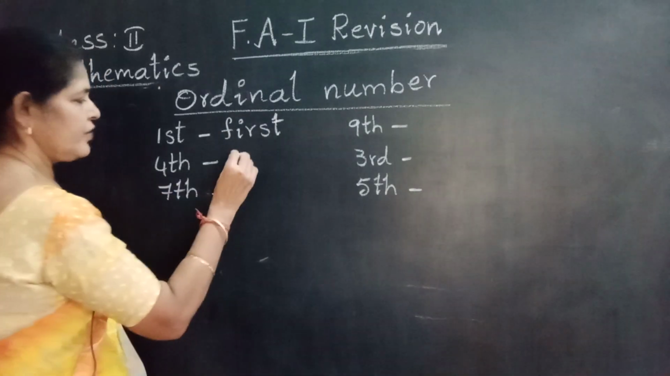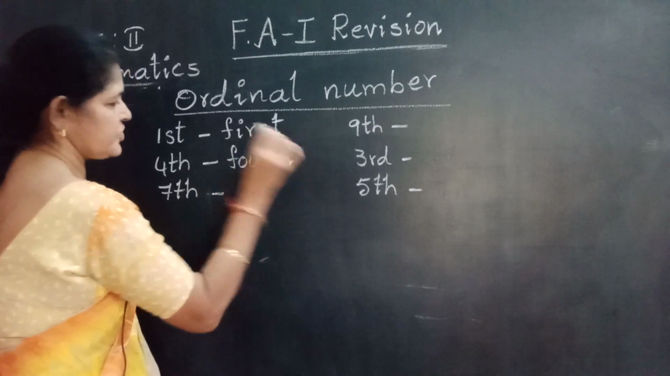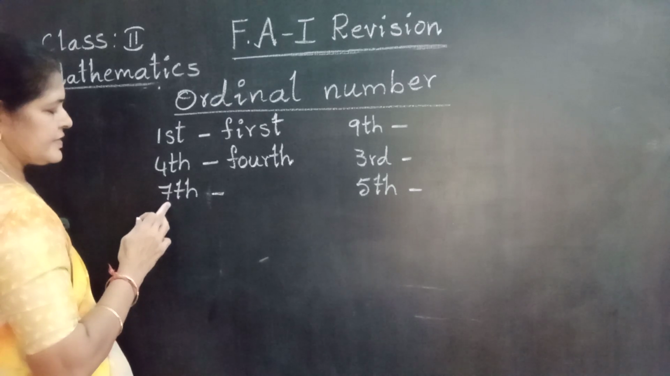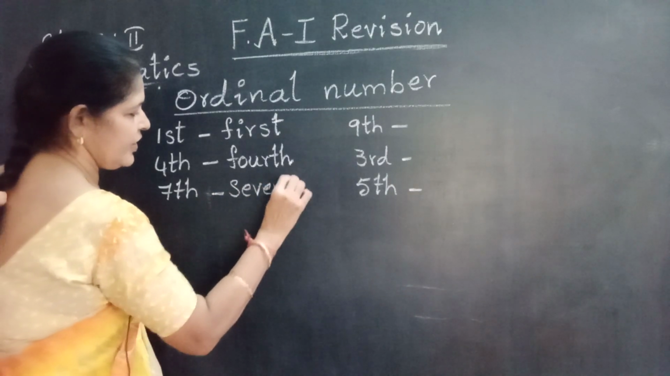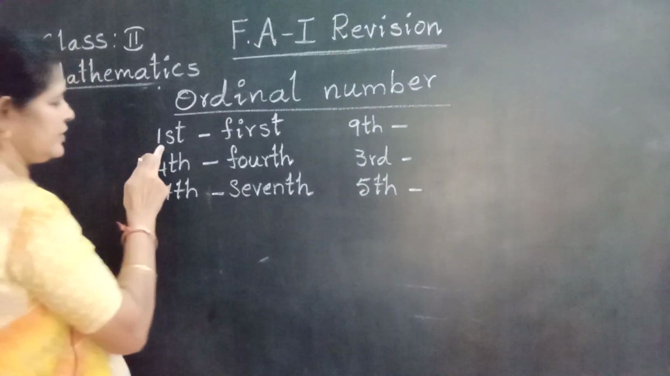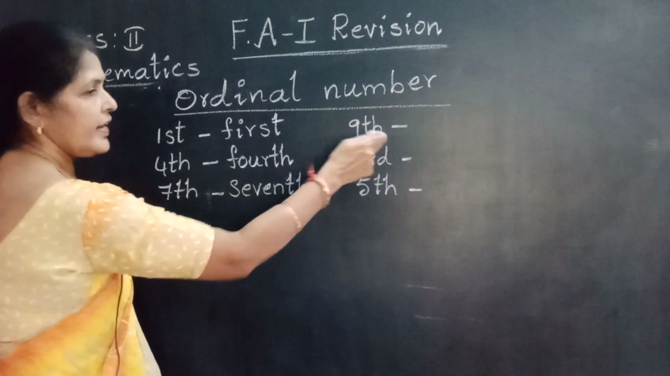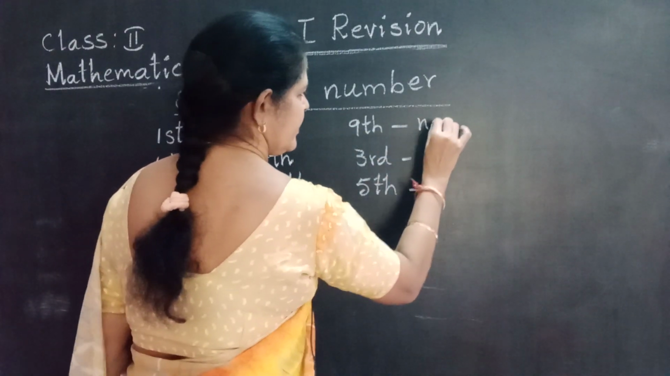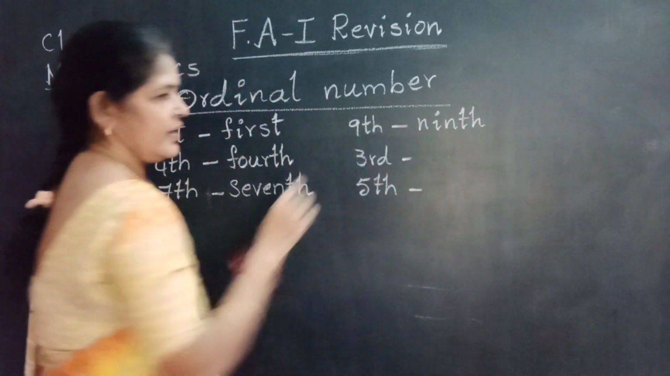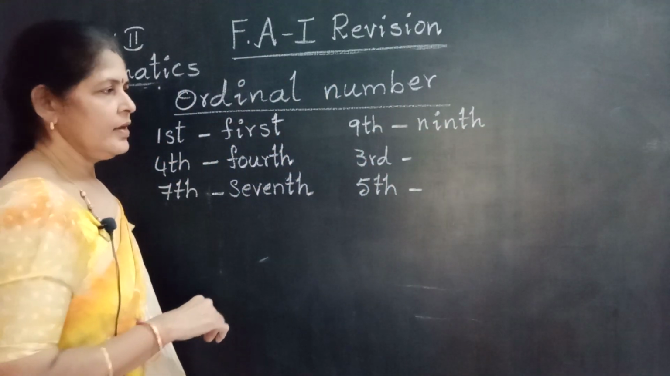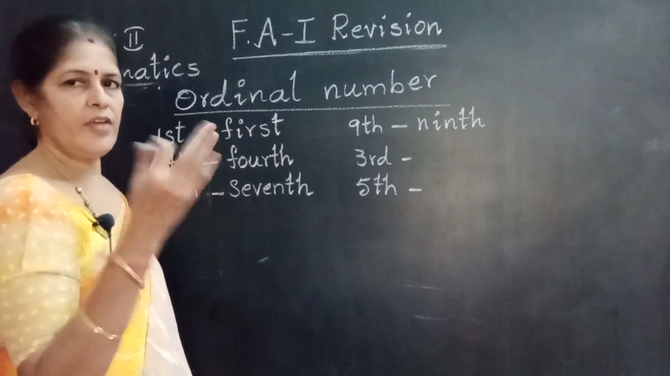4TH. How to write in words? FOURTH. Fourth. 7TH. Seventh. SEVENTH. This is the number name. 9TH. Ninth. NINTH. No E in the ordinal number. General number, normal number having E, but ordinal number having no E.